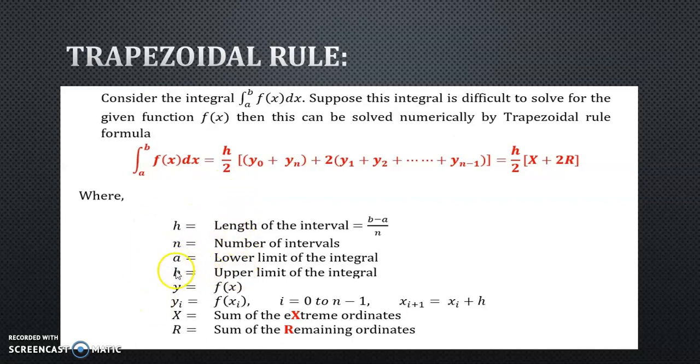So a is the lower limit, b is the upper limit, y is equal to f(x), and yi, meaning y0 to yn, is f(xi), i going from 0 to n minus 1, and this is how you can calculate x. Many a time x and y values are both given in tabular form.